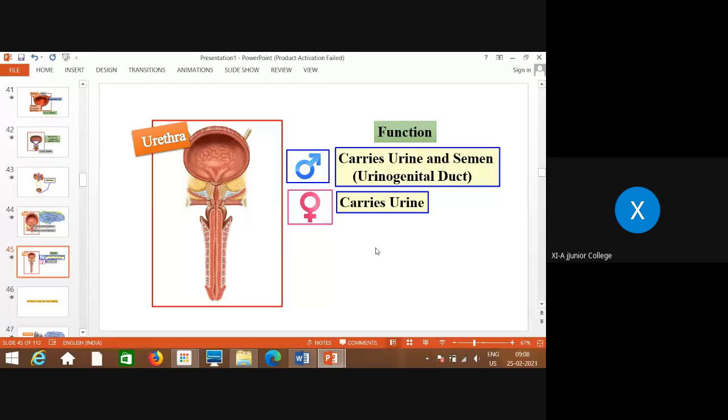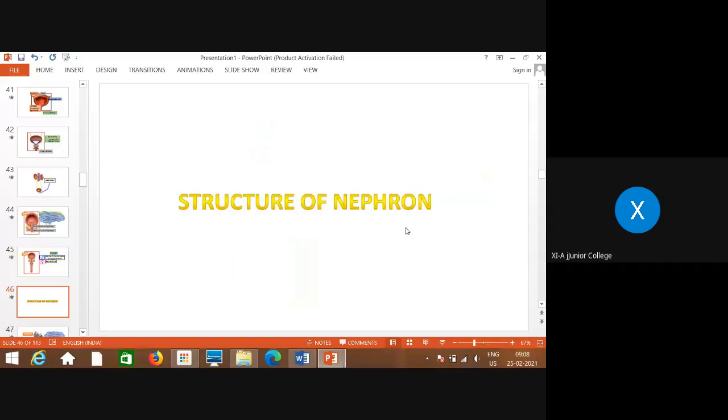What is the function of the urethra? It carries urine and semen. In human males, it is considered to be a urinogenital duct, whereas in females, it carries only urine. It is passed out of the body. So this is all about the different parts involved in the excretory system of human beings.